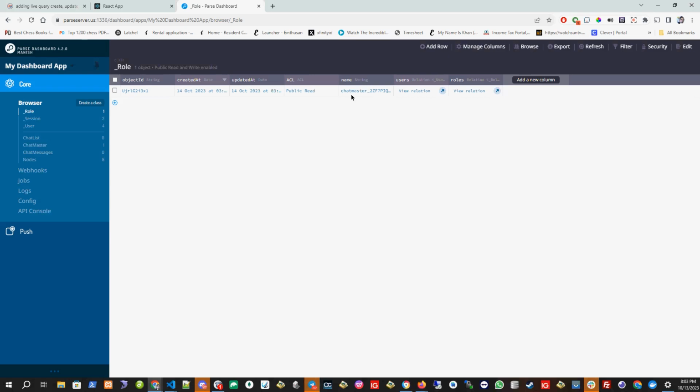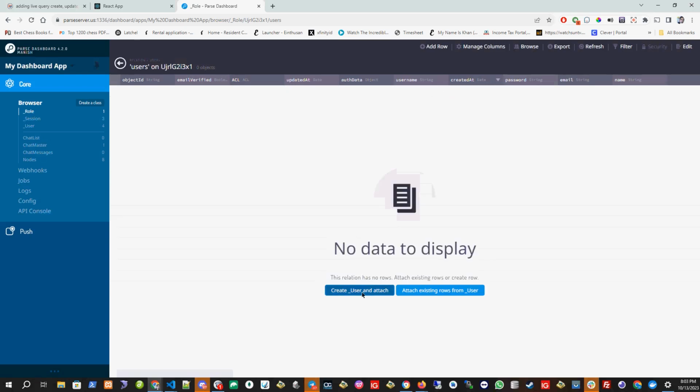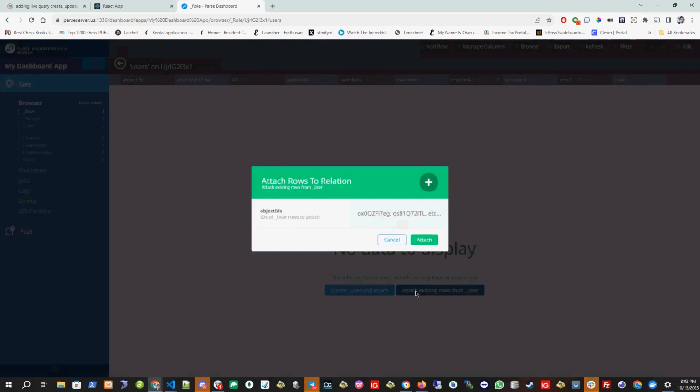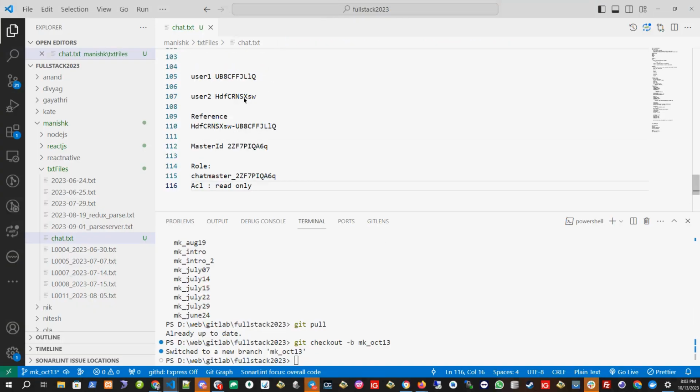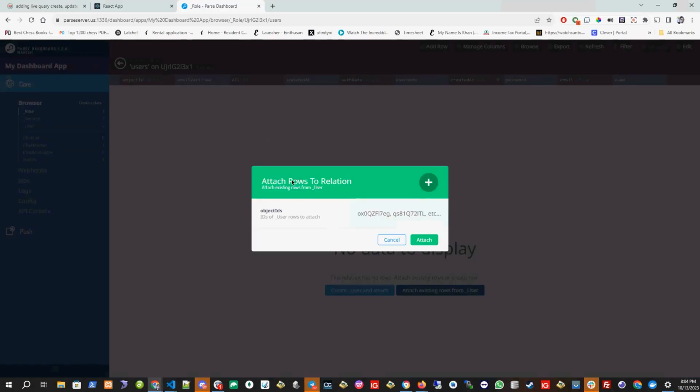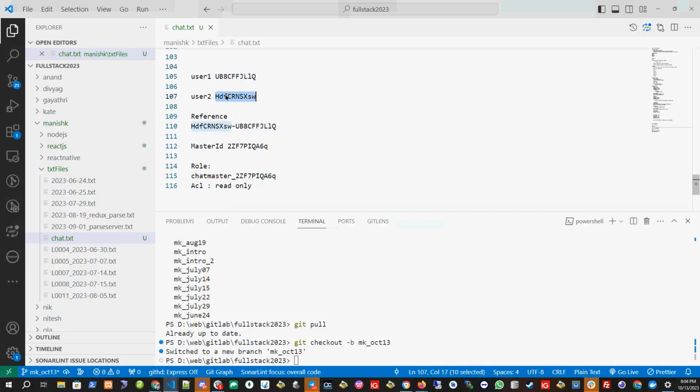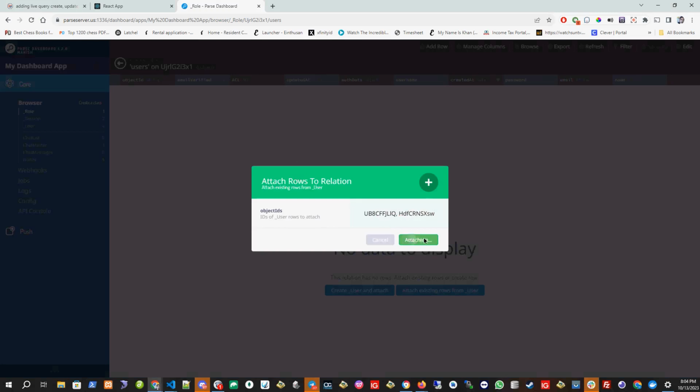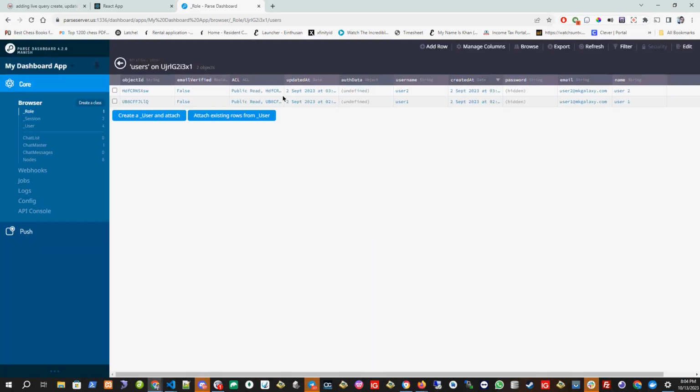Okay, this role is created, and who are the part of this role? I will add this role here. Create user and attach. If you want to create a new user, you can click this one. But if you want to attach an existing user in the user table, you have to click this one. And here I will put both the IDs. We can put comma separated IDs. And I will say attach.